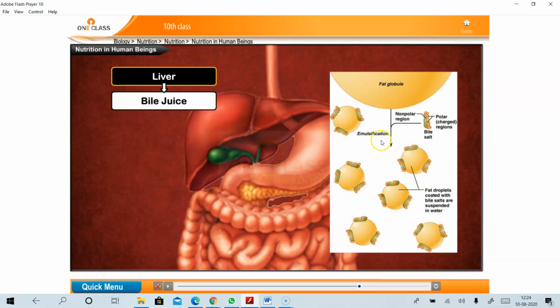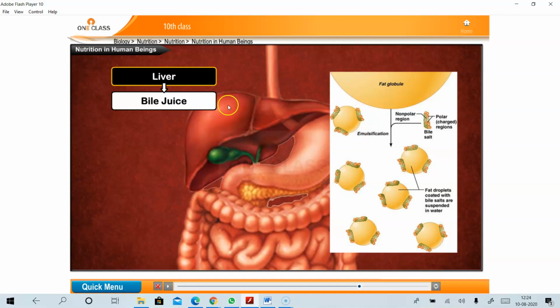Write down the definition of emulsification. Open your notebooks and start writing the definition of emulsification. The liver plays an important role in the digestion of fat globules by secreting bile juice. This process is called emulsification.